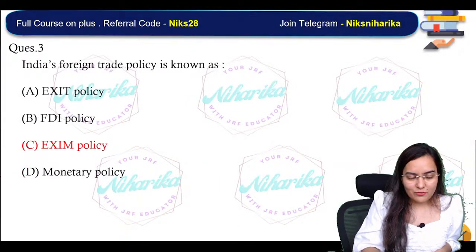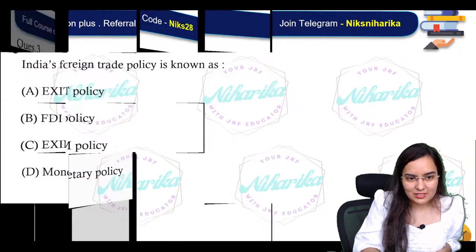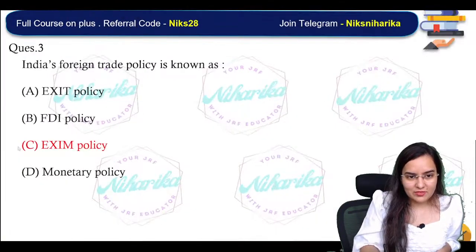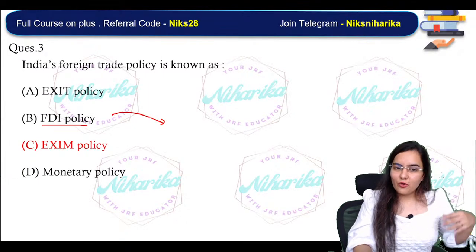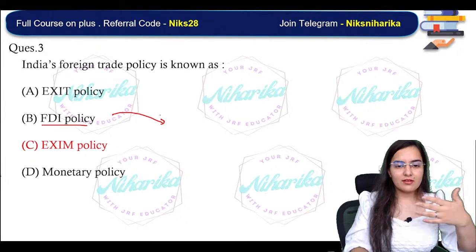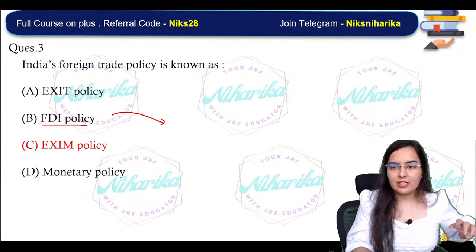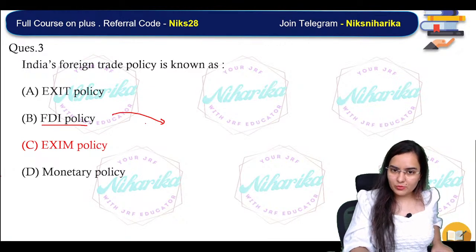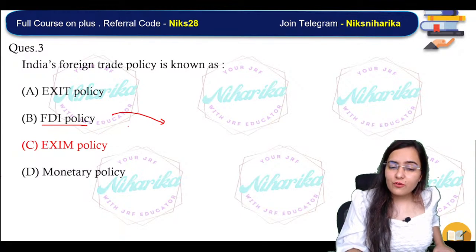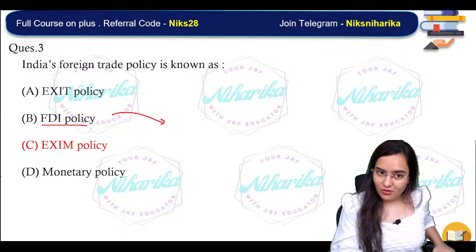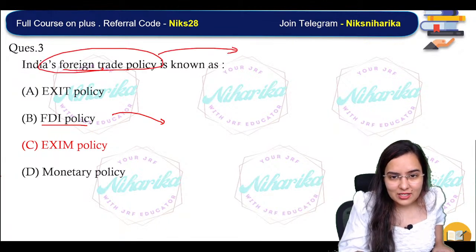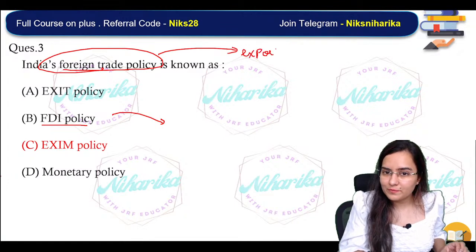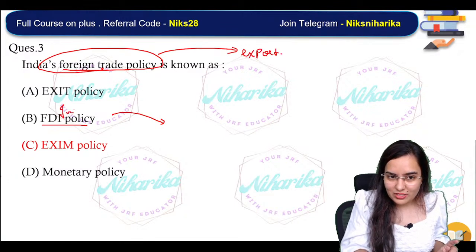We all have heard about foreign direct investment policy, that is foreign direct investment policy. Where either the foreign company invests in India or our Indian company invests in foreign. Like vertical, horizontal, conglomerate, forward, backward, conglomerate FDI were also there. But India's foreign trade policy, foreign trade, that is related to what? Export and import, not the investment. This is what? This is investment. That's why this will not be the answer.